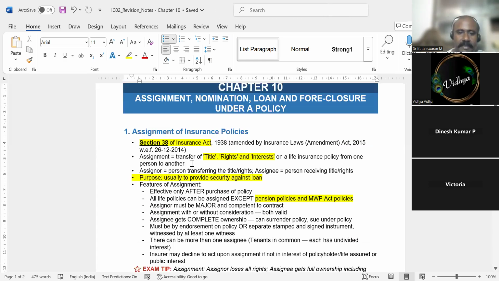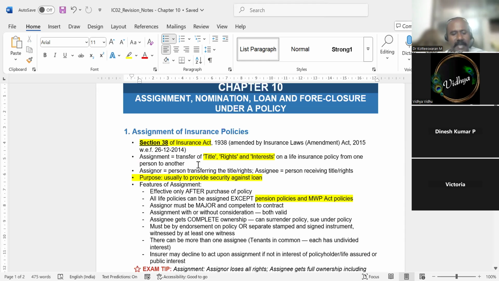So what is assignment? Assignment is transfer of all rights. I am the policy owner. I am assigning my policy to someone and I am transferring all rights. All rights means the rights on the insurance, and if I am putting any case against the insurance, those rights, everything I am transferring to that person. That is called assignment.